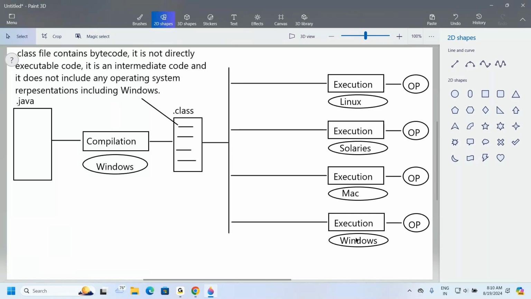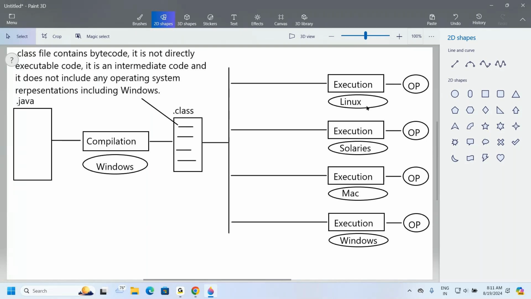Understand my point? Compilation is generating some code, but that code is not sufficient to run on any of the other operating systems. That bytecode must have the local operating system representations where we want to execute the program. Got it or not? Again, I'm telling you, understand that with a small, minute difference, I'm taking the platform independent programming language. Your concentration is very important.